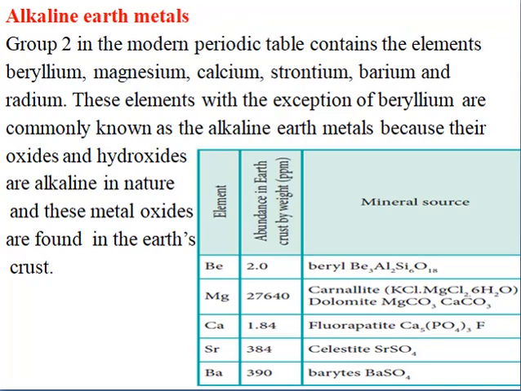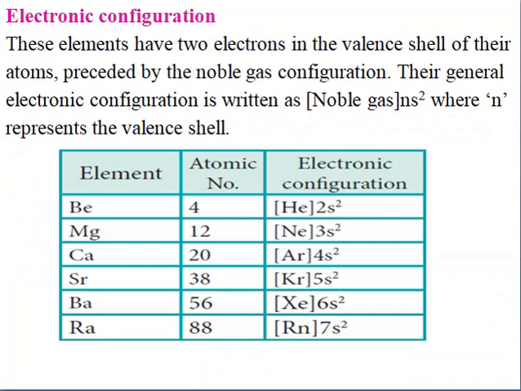Except beryllium, we call these elements alkaline earth metals because their oxides and hydroxides are alkaline in nature and also they are found in the earth crust. If you take beryllium, its mineral source is beryl. Magnesium we get as carnallite and dolomite, calcium as fluorapatite, strontium as celestite, and barium as barytes. Following this, let us see the electronic configuration.